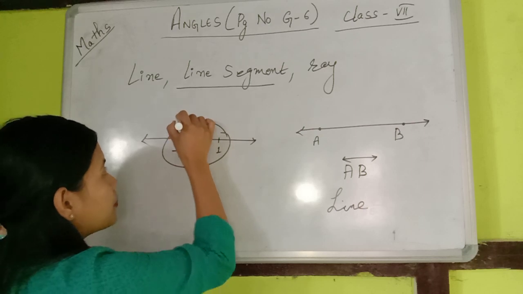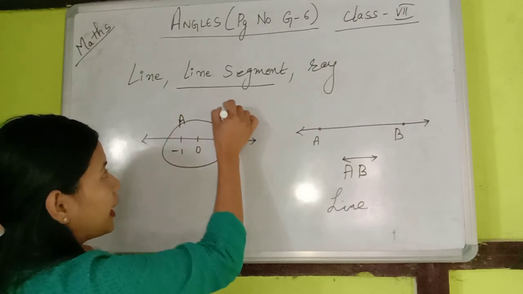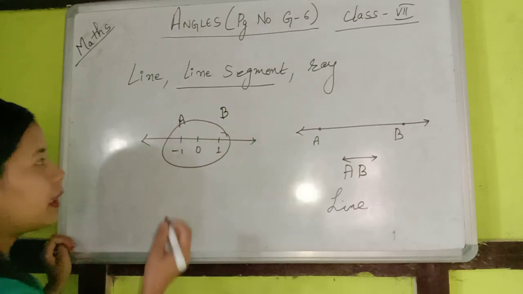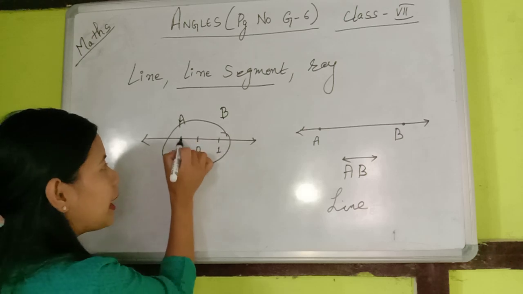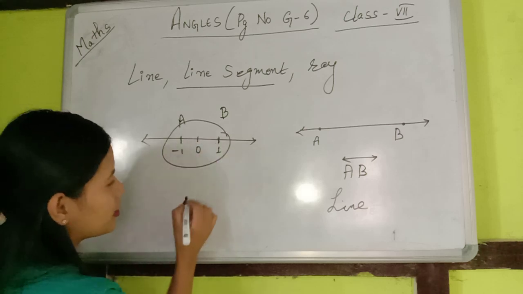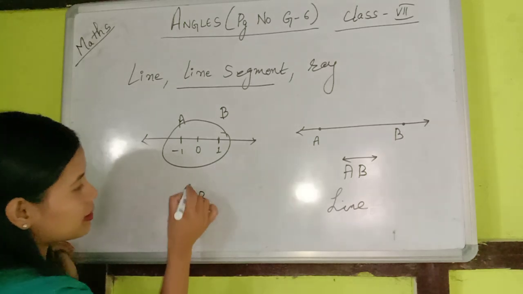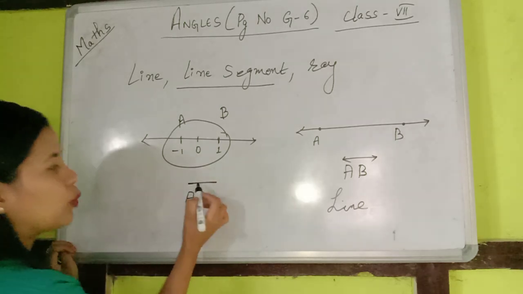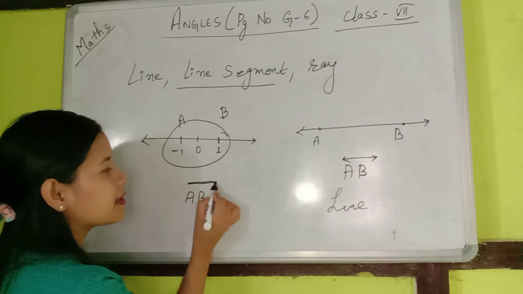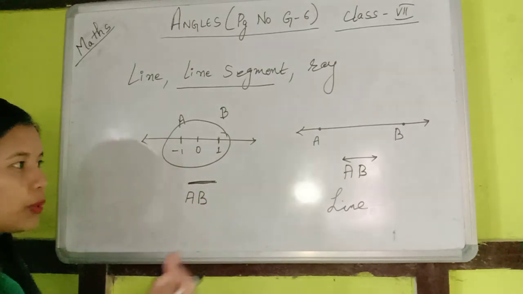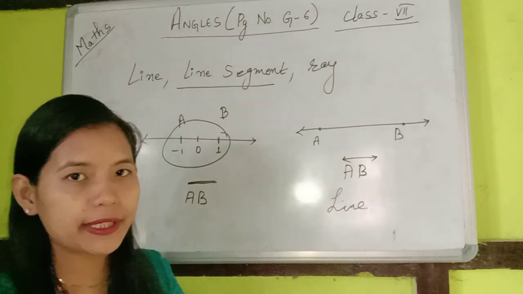Suppose I mark this point as A and this point as B. Then this part AB is a line segment, and we write it as line segment AB with one bar on top, because it has an end, so we do not have any arrowhead.